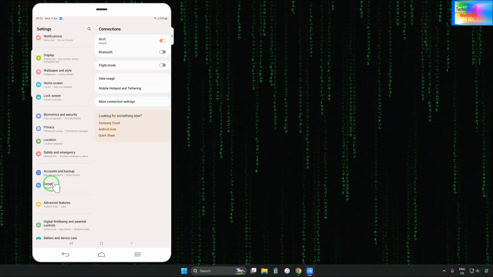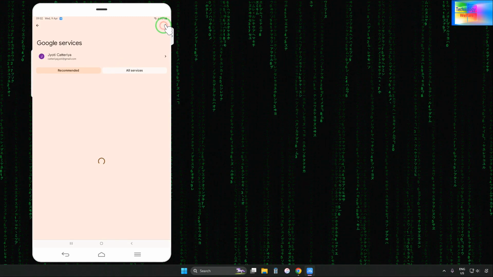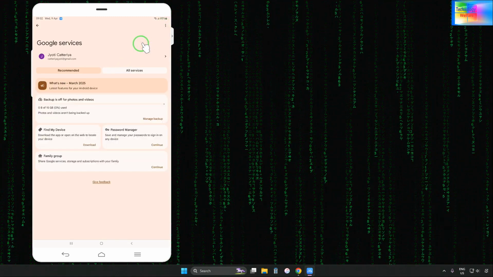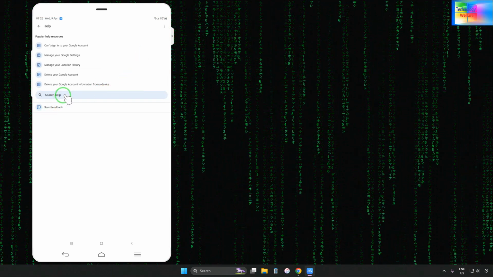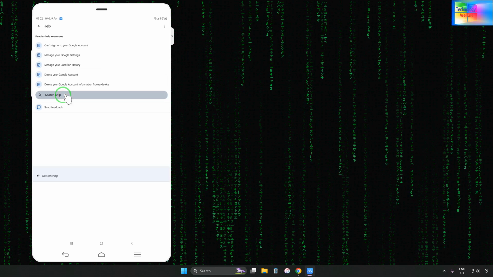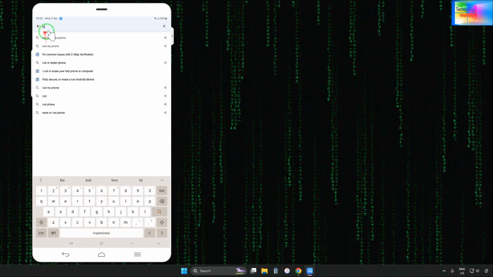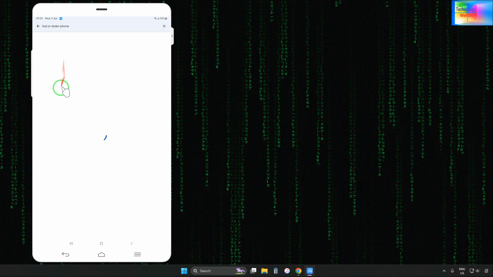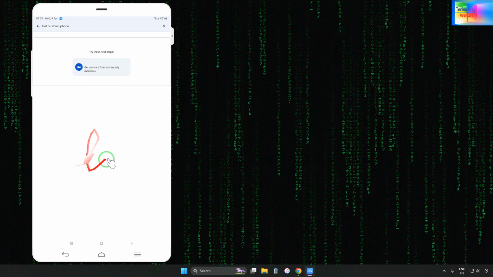In the Google service we will have to tap it, and here we have options. Especially see here, Google Help. In Google Help, we will have to write "lost device, lost or stolen", right here. So now we have the option of lost or stolen device.